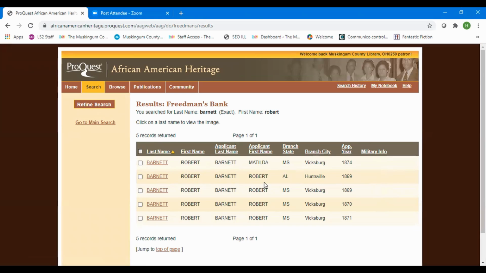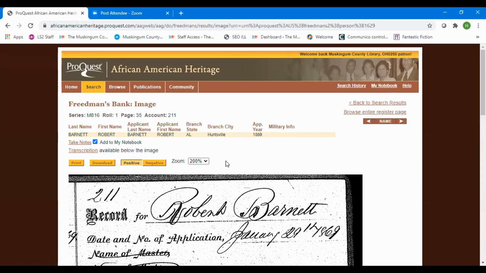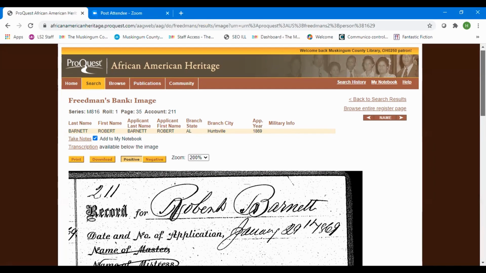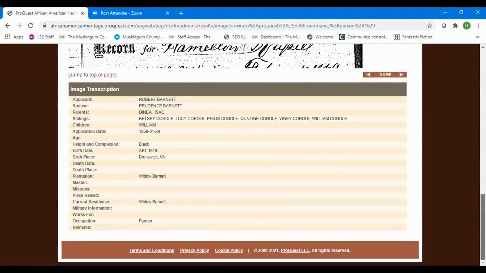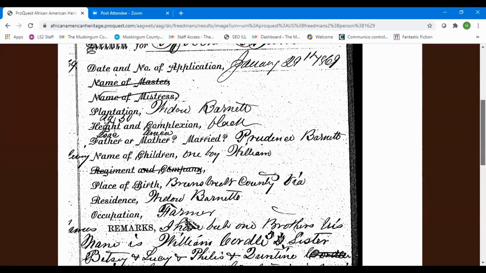And there is a Robert Barnett in Huntsville, Alabama, 1869. So let's try his record and just see what happens. And there you have what an actual Freedman's Bank application looks like. In case you can't read the writing very well, if you scroll down to the bottom of the page, you can have a digest of what the information's about.